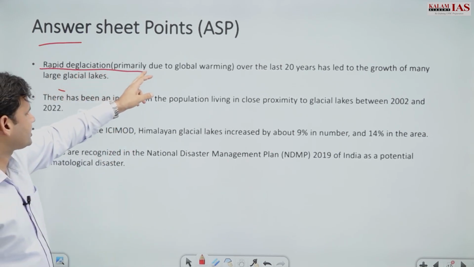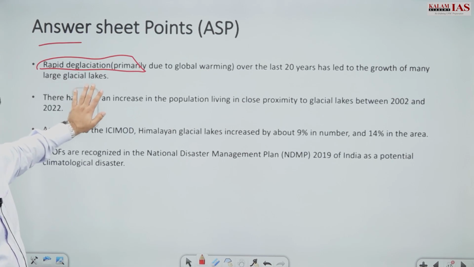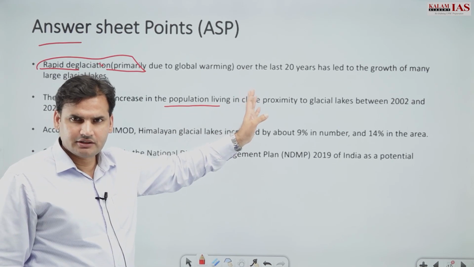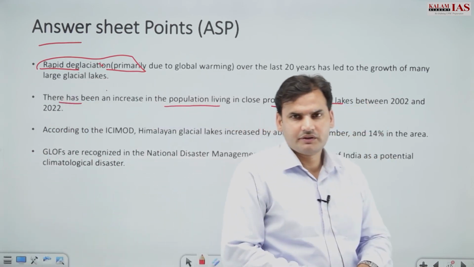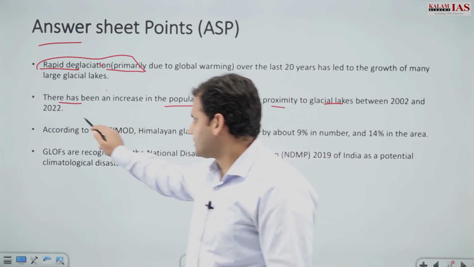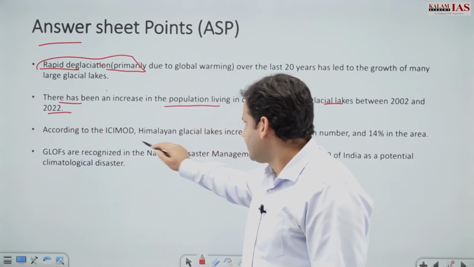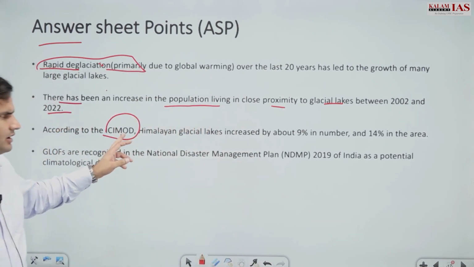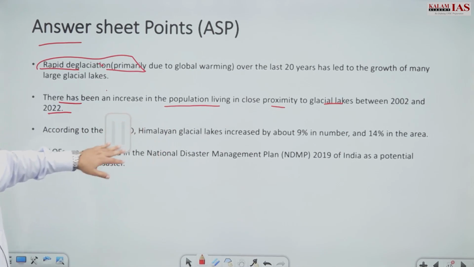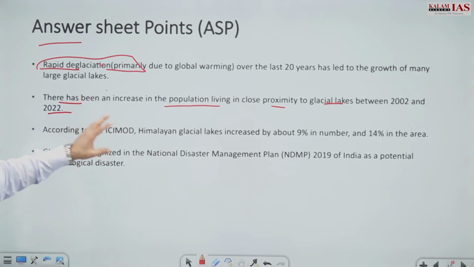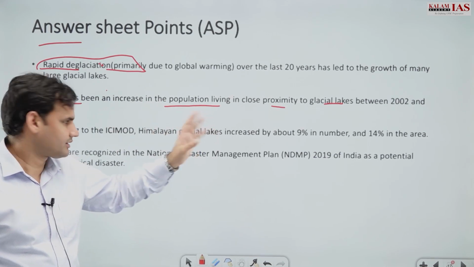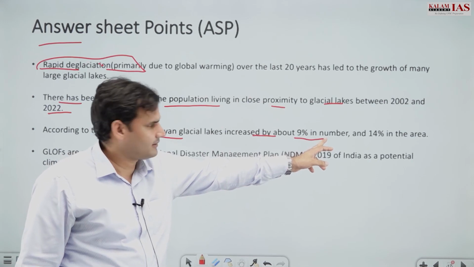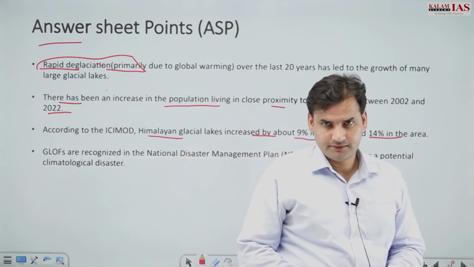So rapid deglaciation, right? This is one keyword. And there has been an increase in population living in close proximity to glacial lakes between 2002 and 2022. And according to ICIMOD, sorry, now this organization works on the study of the cryosphere, Hindu Kush region, right? So Himalayan glacial lakes have increased by 9% in number and 14% in area.